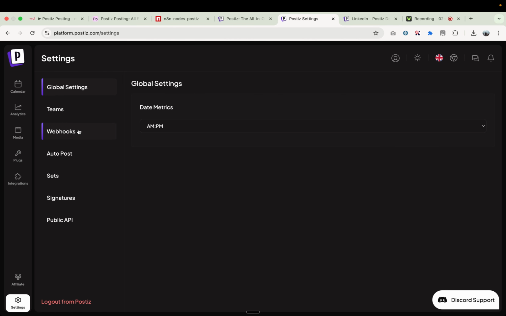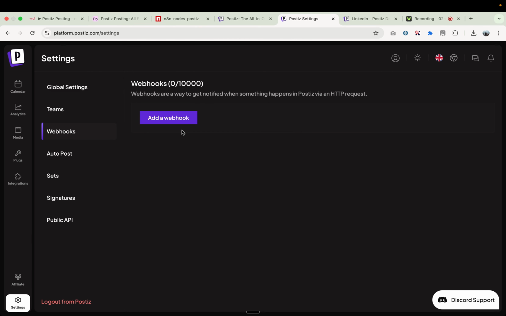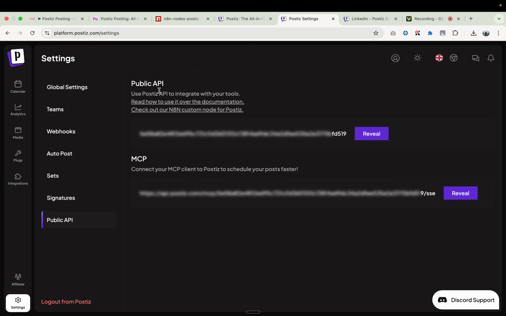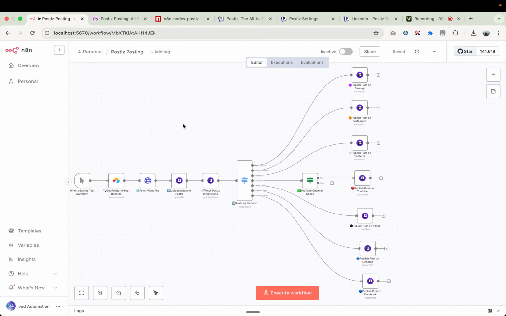Other than this, we have the settings. It supports webhooks as well, so you can make an HTTP call from anywhere, and we can add our webhook to receive it, right? And also we have our API. We have the public API, you can simply reveal it and we can use it in our automation. So first, let's go to our workflow.